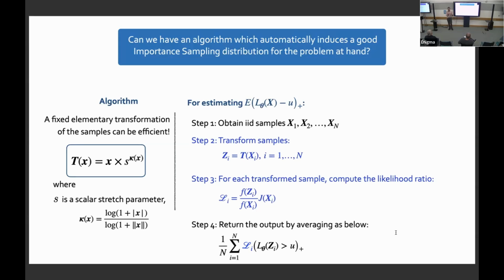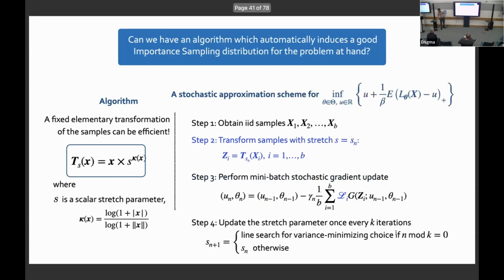Is a scalar stretch of 2 good, or is a scalar stretch of 5 good? We don't know beforehand. The theorems that I'm going to present give some idea, but as such, since the results are asymptotic, it's ideally done by cross-validation.